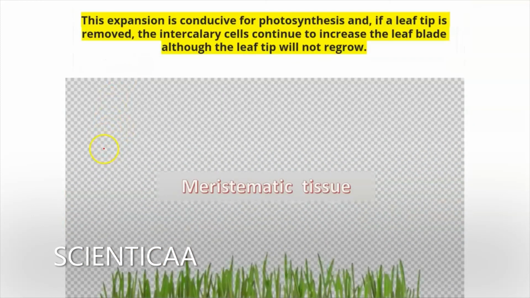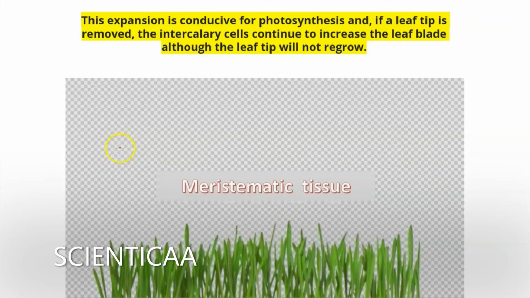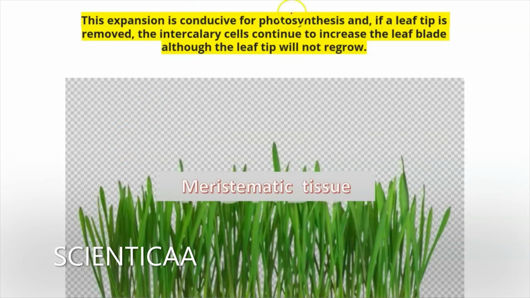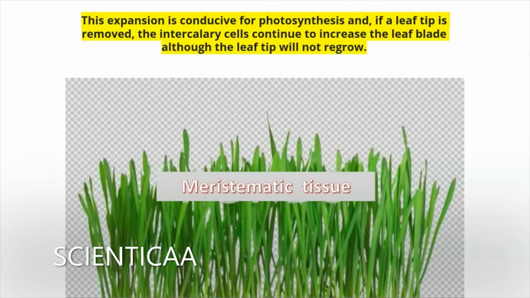Now intercalary meristems, when we see in the grasses, it is continuously increasing in size, even if the grasses are being grazed by the herbivore animals, or they are being continuously cut from the tips. Then again the grasses would be continuing to grow because of the presence of these intercalary meristems. However, the leaf tip is not going to regrow, but then grasses are still going to continue to increase the length of the plant because of the presence of these intercalary meristems.